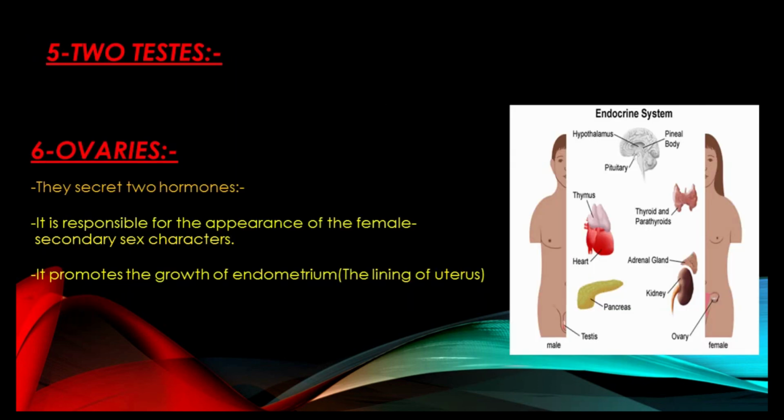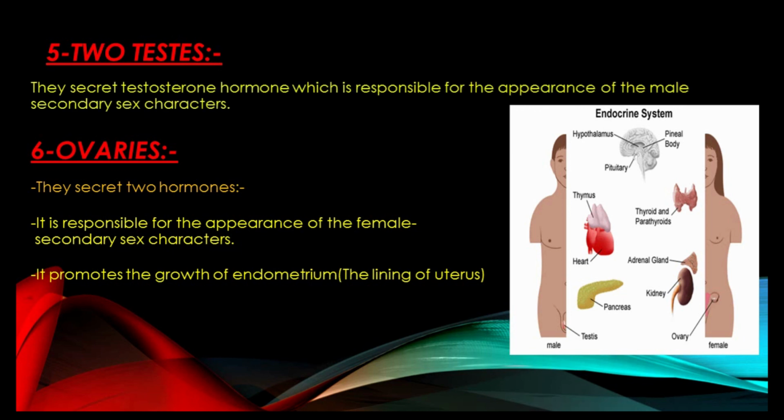The fifth type of endocrine glands that we will talk about is the two testes. The two testes secrete testosterone hormone, which is responsible for the appearance of the male secondary sex characters, as we studied before in the second prep stage.